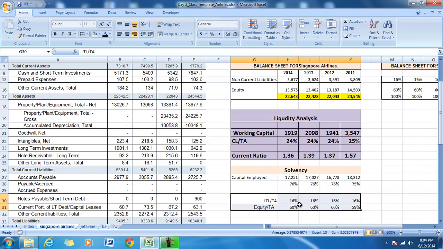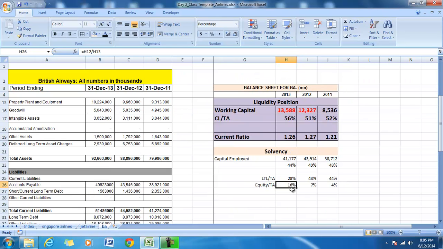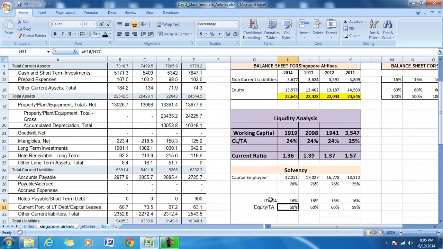In case of Singapore Airlines, we can see that quite a significant percentage of the total assets has been financed by equity. This is completely different from Jet Airways and British Airways. In case of British Airways, the percentage contribution of equity to the total assets is less than 20%. In case of Jet Airways it is actually negative in the last year, whereas in Singapore Airlines throughout these 4 years the equity financing is very high.